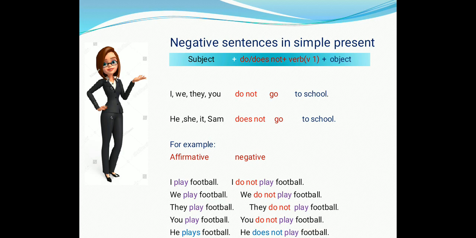So let's have a look at affirmative sentences which are changed into negative. I play football. How to change this into negative? Add do not. I do not play football. We play football. We do not play football. They play football. They do not play football. You play football. You do not play football. He plays football. He does not play football.